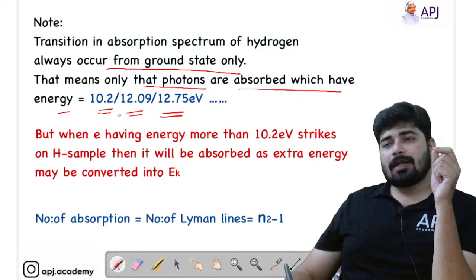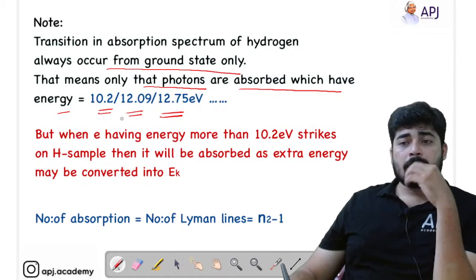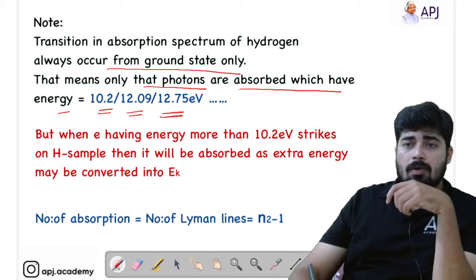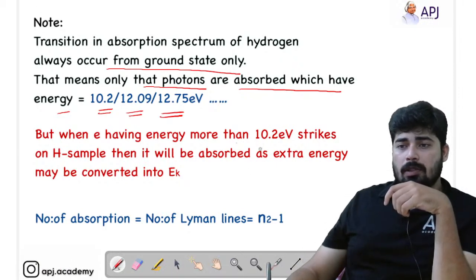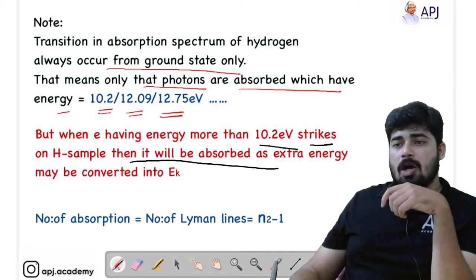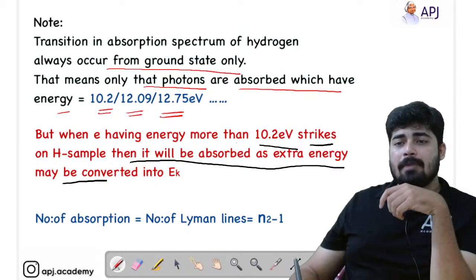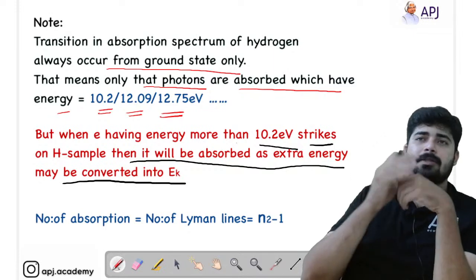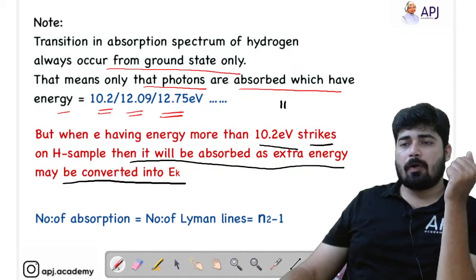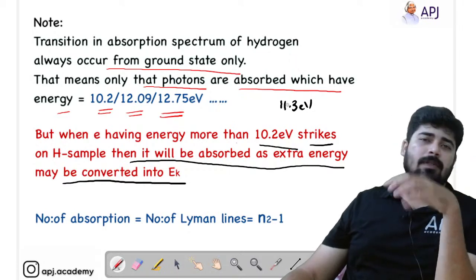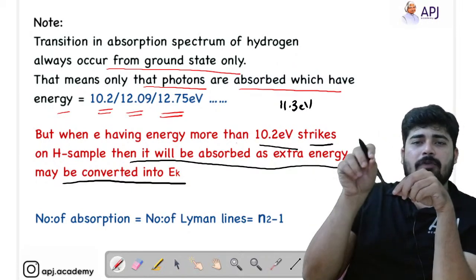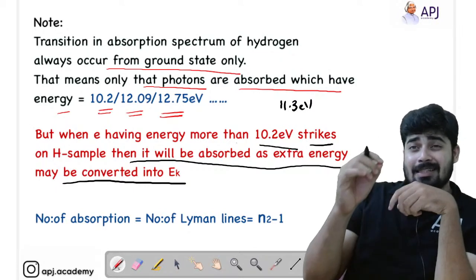But you have to understand this other important concept. When an electron having energy more than 10.2 electron volt strikes the hydrogen sample, the extra energy may be converted into kinetic energy. That means, if instead of 10.2 electron volt we provide 11.3 electron volt, a photon approaching an electron with an energy of 11.3 electron volt, does it absorb that?